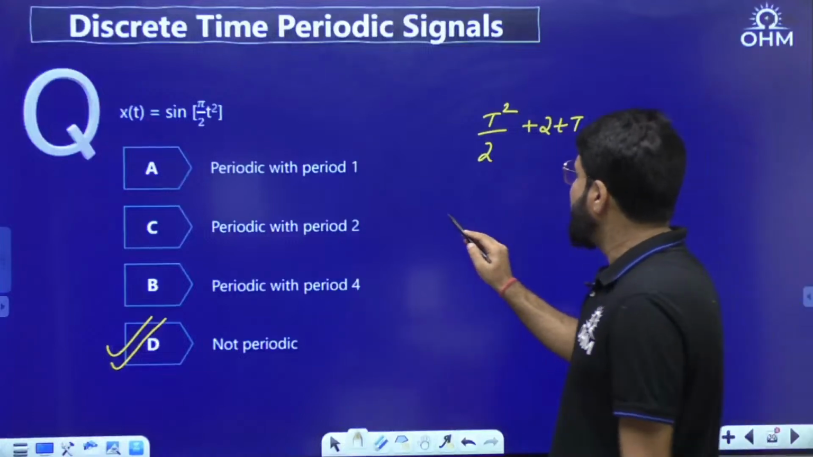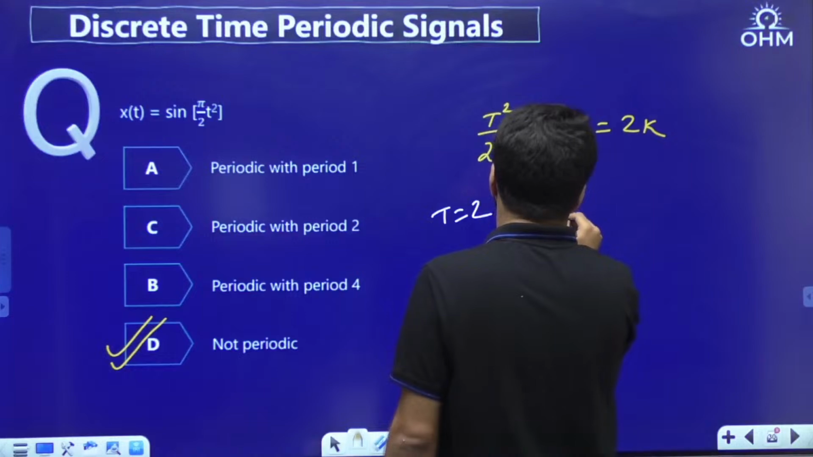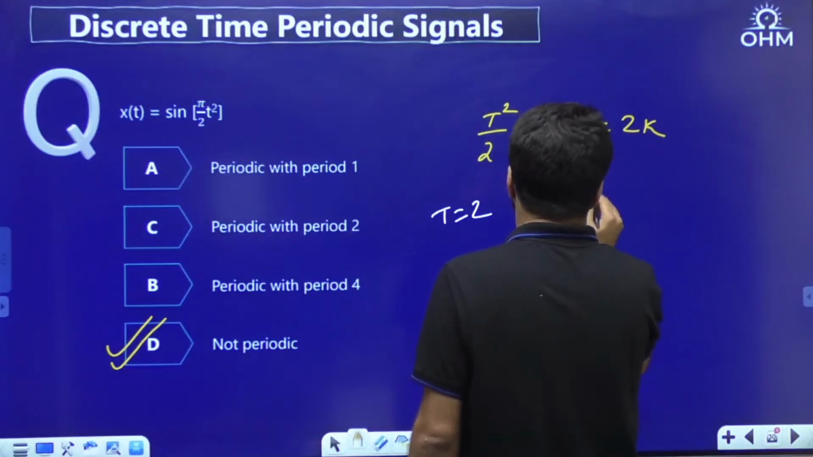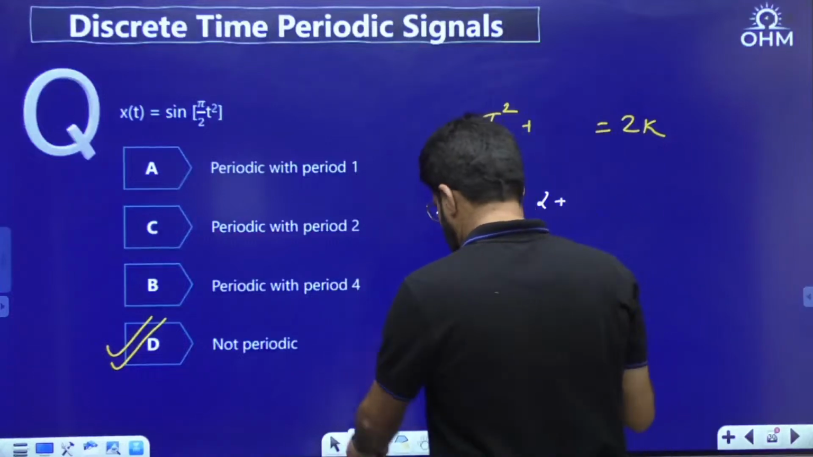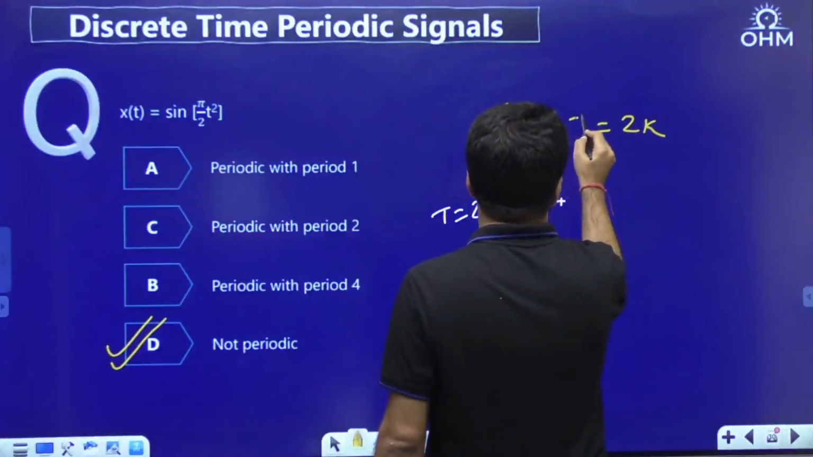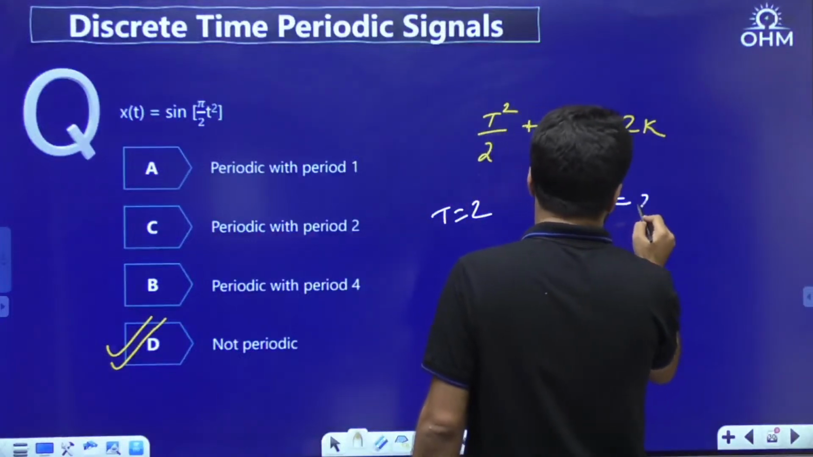And here, if I try t equal to 2, so 2 square by 2, 2, plus it was only 2t. Same calculation I am repeating and explaining to you quickly. Now plus 2t should be 2k.